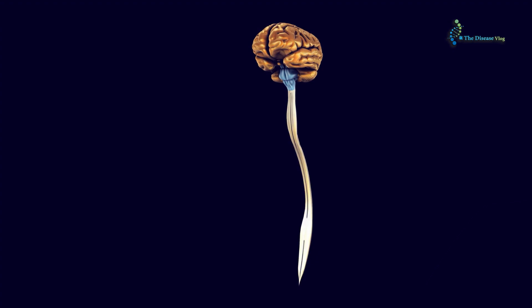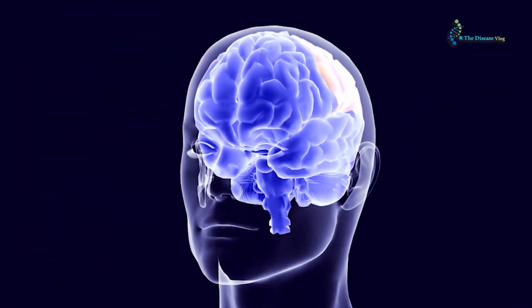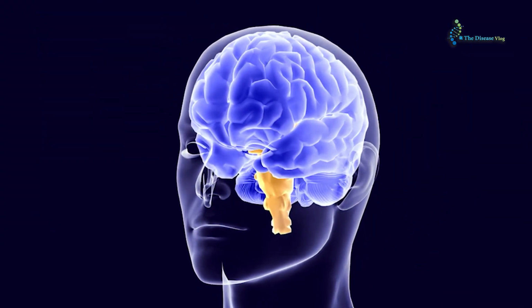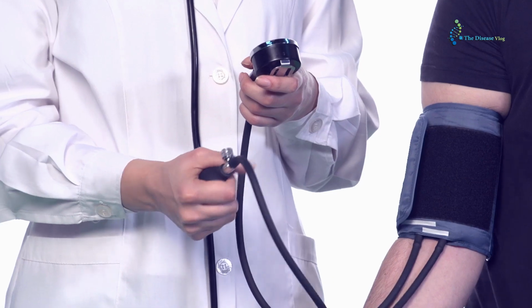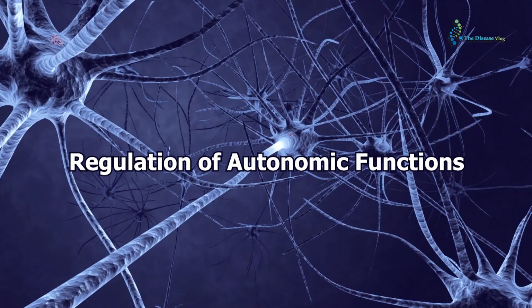Medulla oblongata. It is the terminal part which connects the brainstem with the spinal cord. It houses the centers for vital functions of the body, such as those for the heart rate, blood pressure, breathing and digestion.